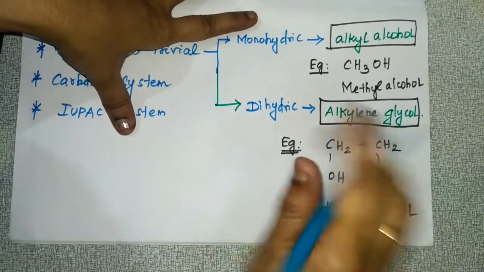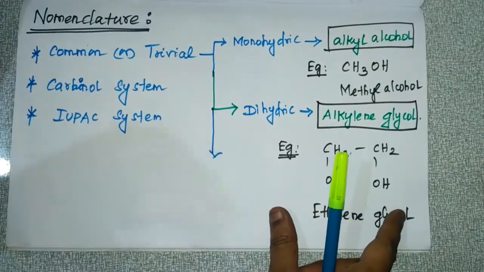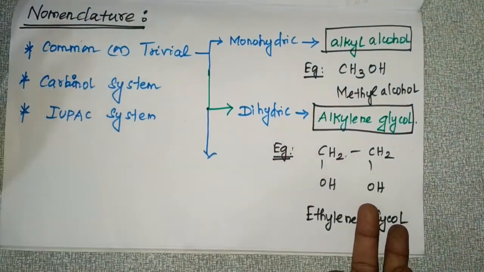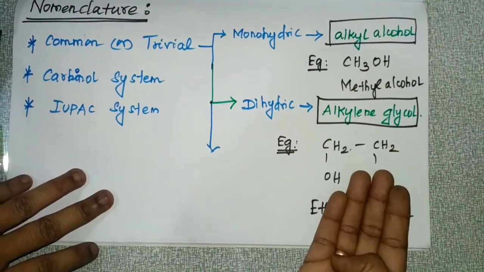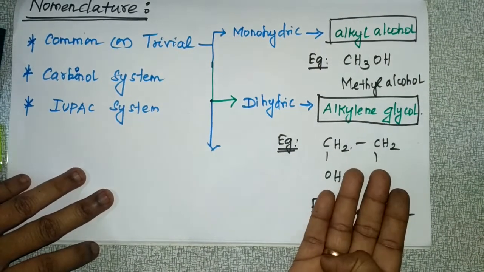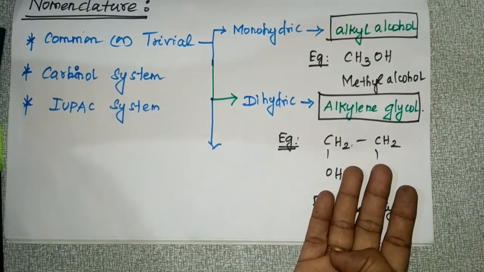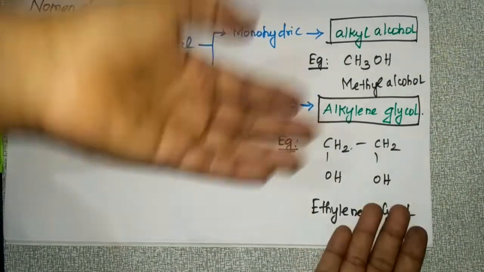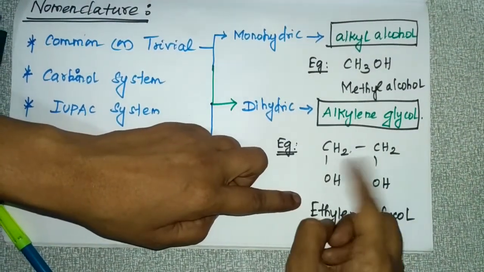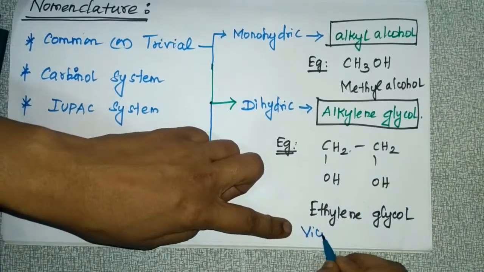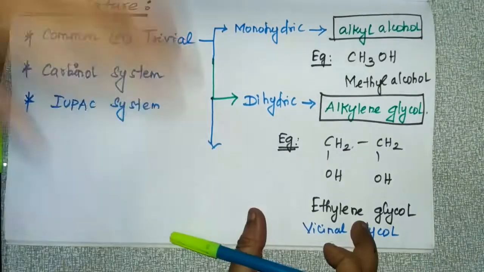And suppose in the same dihydric alcohol, the two OH groups are present either at nearby or at distant carbon atoms. Here the two OH groups are present on nearby carbon atoms. Do you remember this one? This is also called vicinal glycol. In the haloalkanes chapter we had learnt vicinal dihalides and gem dihalides. Here it is the same: the OH group is attached to the neighboring carbon atom. So this is vicinal glycol.